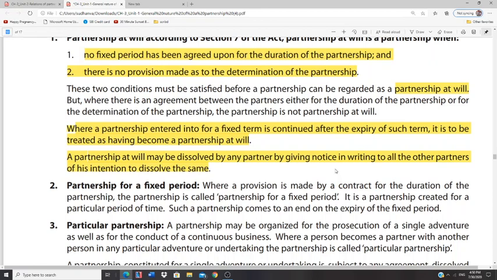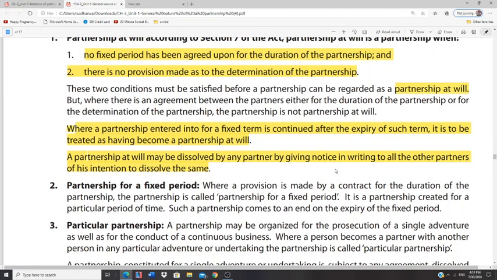Why? Because it is a partnership made at will. There is no specific provision mentioned in the partnership deed stating what options are available for the other partners, if one partner does not want to continue, whether the other partners wish to continue, and so on. So a partnership at will may be dissolved by any partner by giving notice in writing to all other partners of his intention to dissolve it.